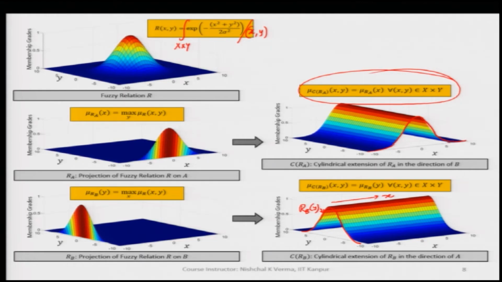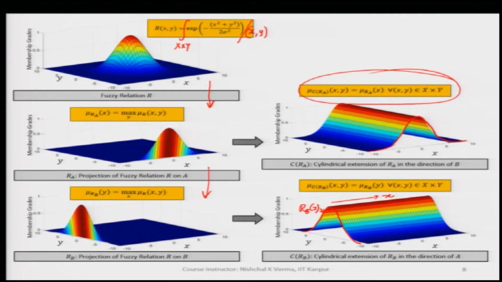So, we can clearly understand here how the cylindrical extension will look like, and also before that we see what the projection of a multidimensional fuzzy set is going to look like. So, we have done a very interesting thing here, that we took projection on A and projection on B, and then we further tried to extend the dimension.